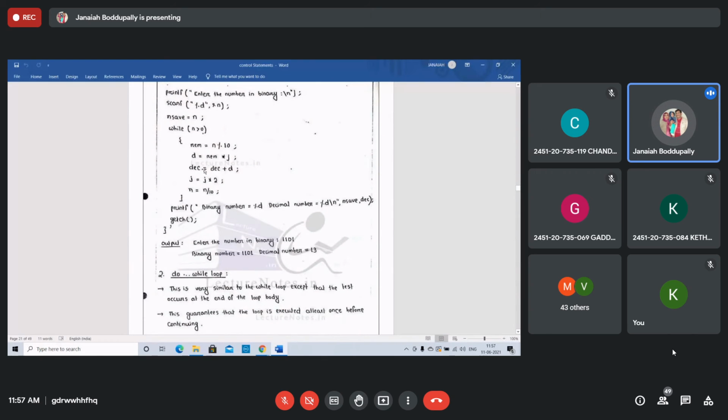Without the power function, you can also do it like this. I will share the notes. Without the power function, POW, you take one extra variable, j. Multiply with that number: you take j equal to j times 2 every time. Instead of taking 2 power 5, j will be multiplied by 2 every time. That's it. 2 power 0, then again into 2, that is 2 power 1. Then 2 power 1 into again 2, that is 2 power 2. Like that you'll get it, if you use one more variable j. Right?